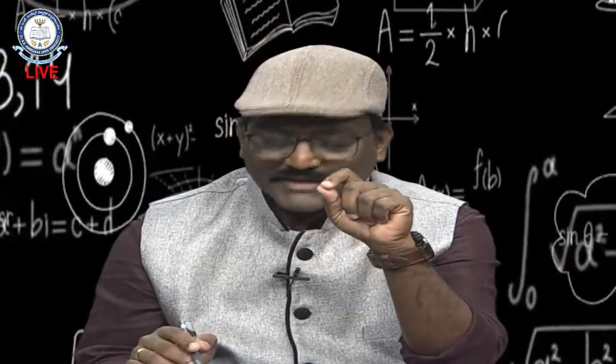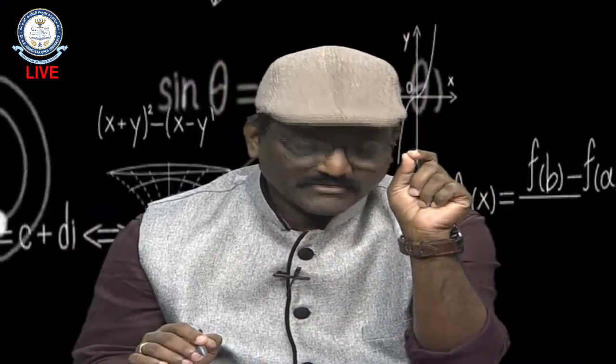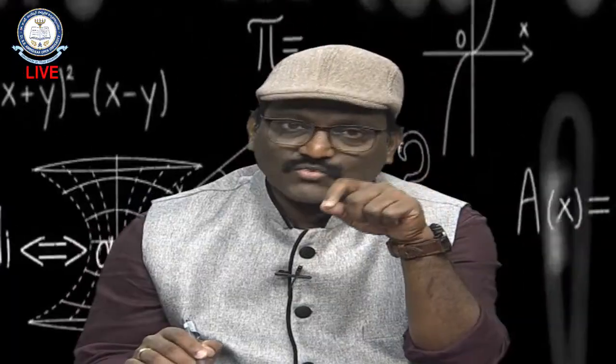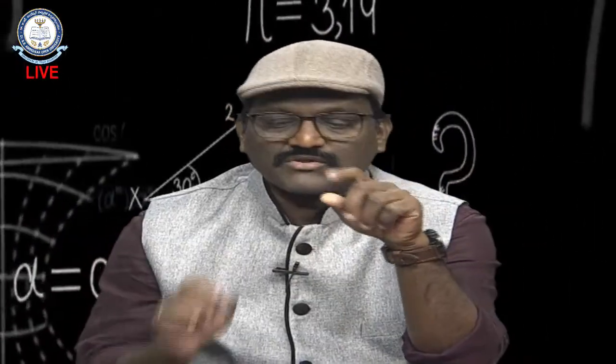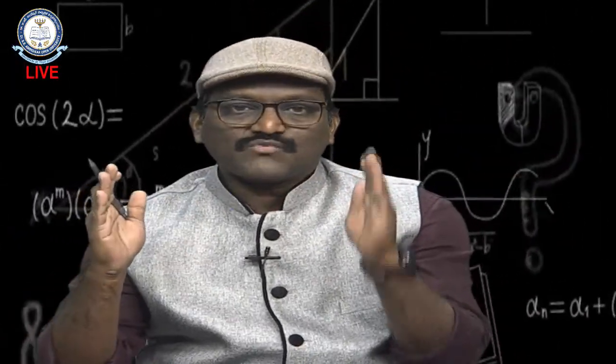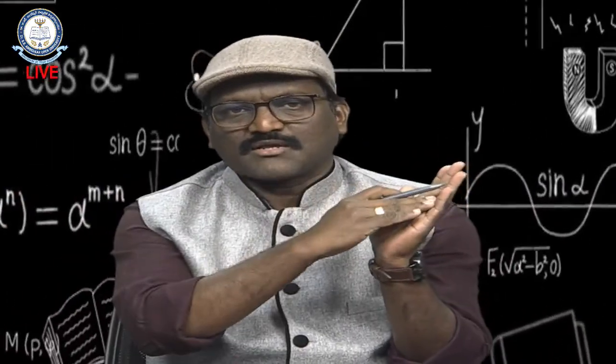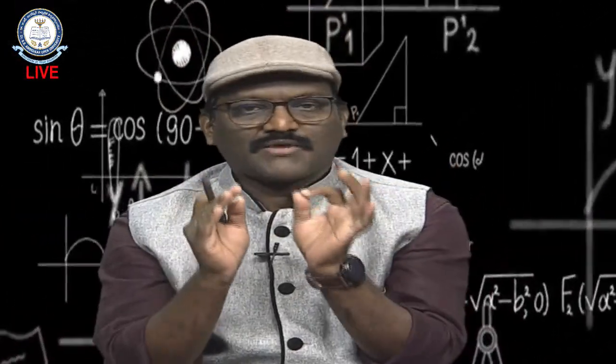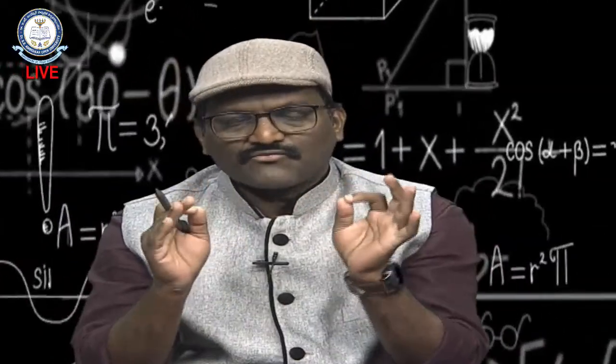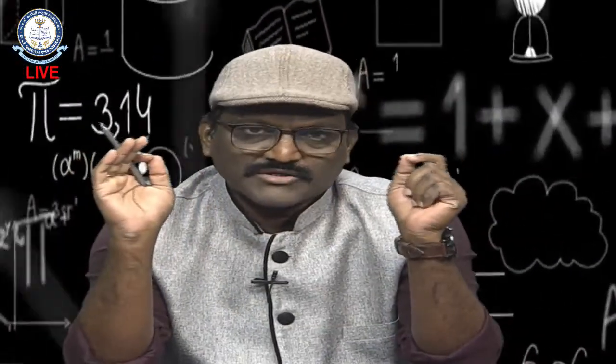Here n is 1, 2, 3 and so on, right? When n tends to infinity, this 1 by n tends to 0, isn't it? So the singularities lie from minus 1 to plus 1. Many singularities are there. 1 is there, 1 by 2 is there, 1 by 3 is there, 1 by 4 is there. Like that, many singular points are there.